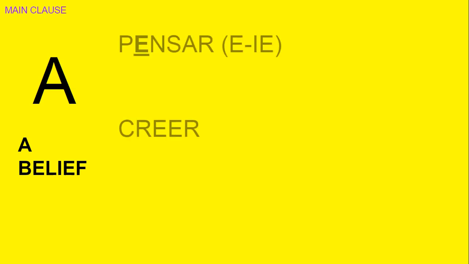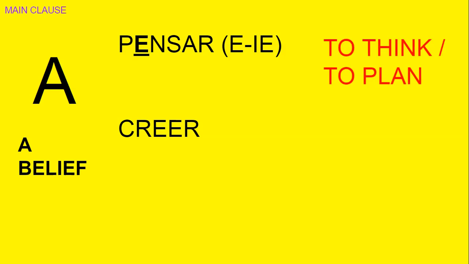The next one's a stretch, okay? But I needed the A for belief, okay? So when you're telling somebody a belief, we can use pensar and creer. And we've seen both of these before. Pensar is to think or to plan. Like I think that I'm going to do that, or I plan to do that. Creer is to believe something.